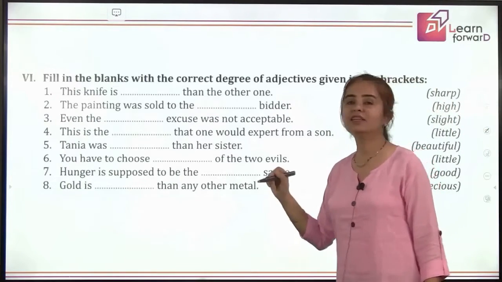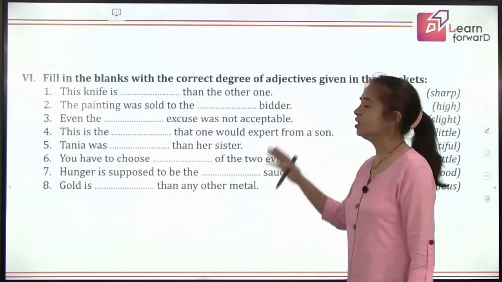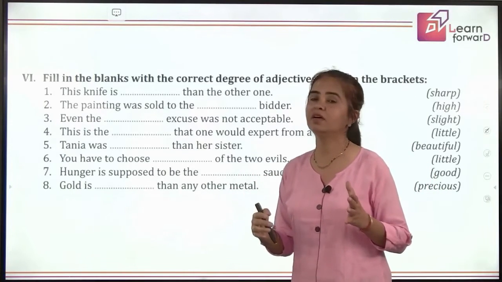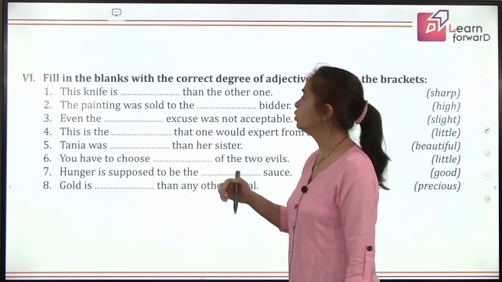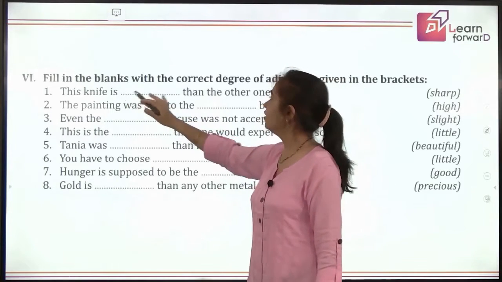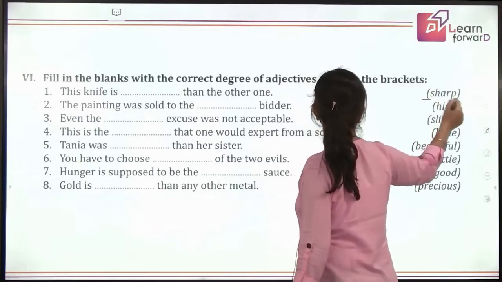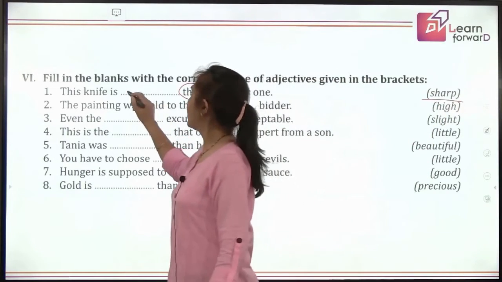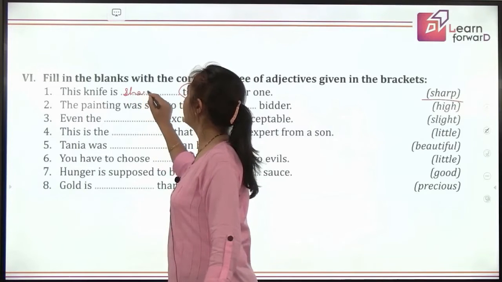We have another exercise, fill in the blanks with correct degree of adjectives. So we have to remember all the rules that we have learned, where and how to use which degree of comparison. This knife is dash than the other one. Than is used here. So what are you going to use? Comparative. So it will be sharper.